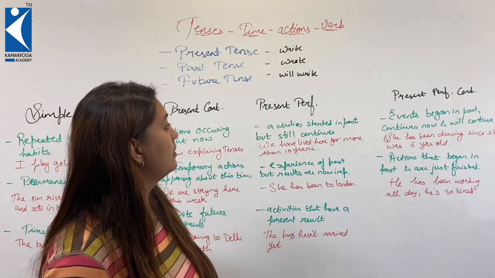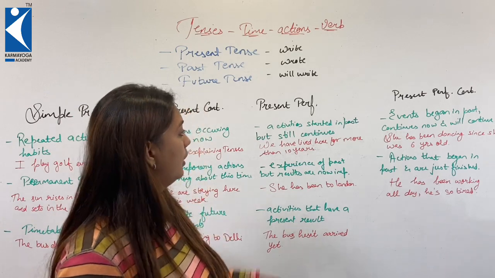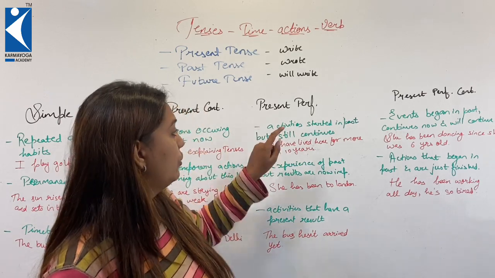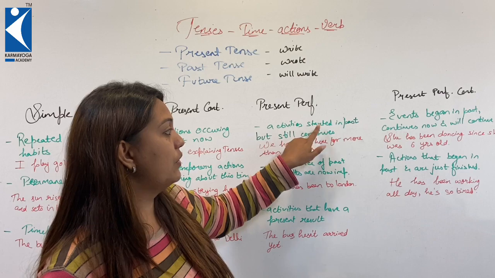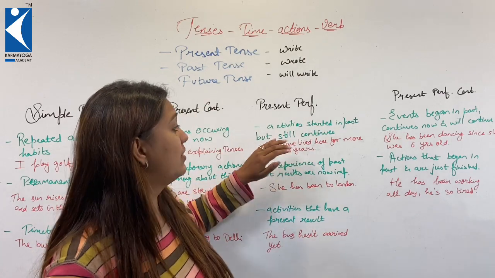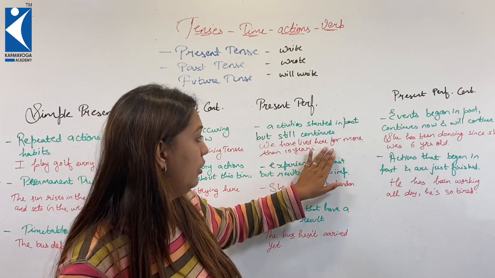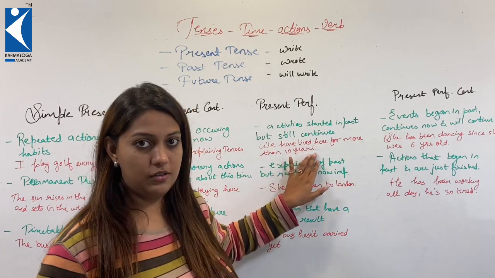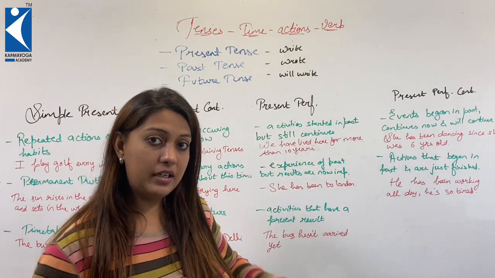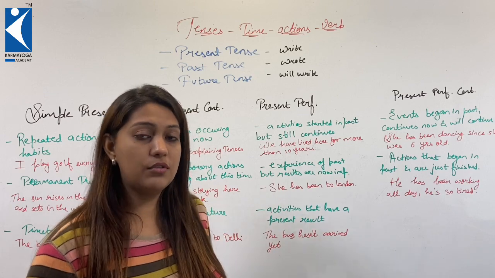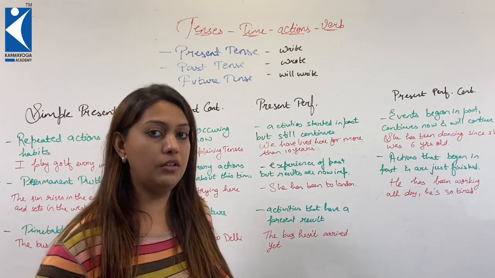Now, let us understand present perfect tense. Present perfect tense is used for activities that started in the past but still continue. For example, we have lived here for more than 10 years. So, we have lived here already. The action of living in that house started in the past and is still continuing.